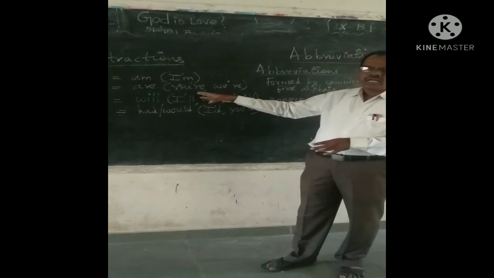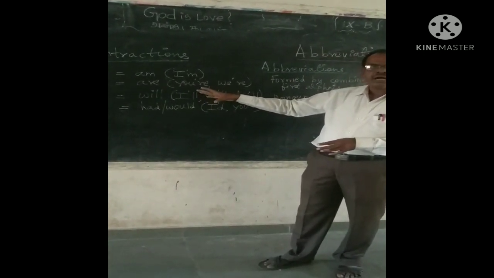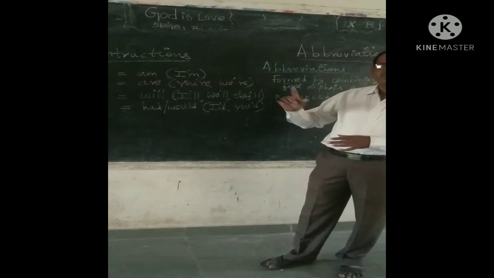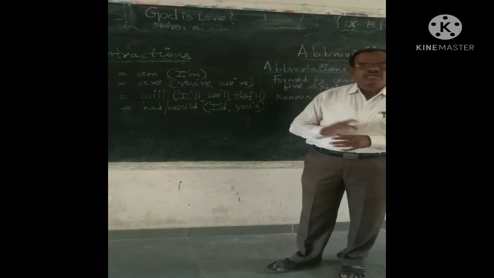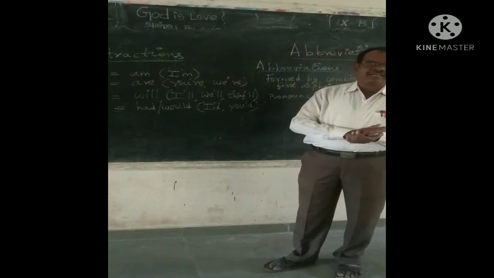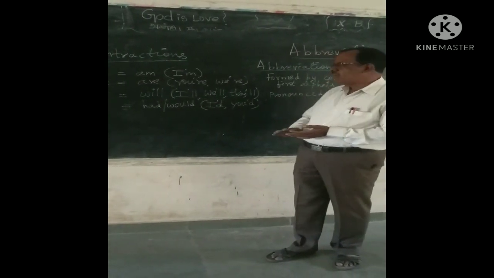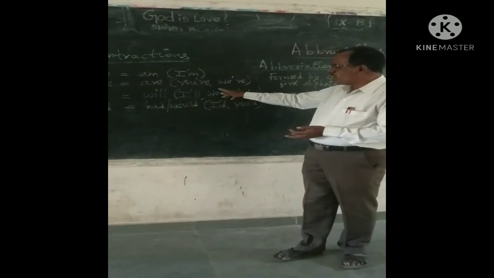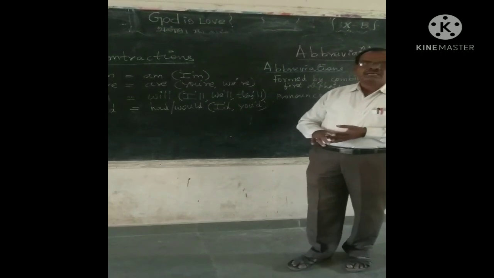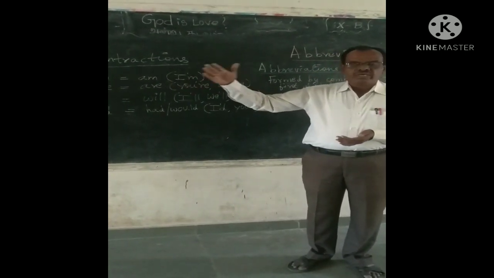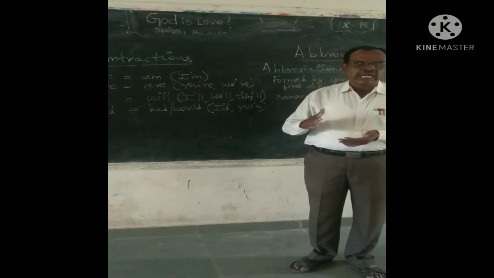This is I'll. Repeat, I'll. But in the longer form, it is pronounced as I will. But it gets shortened and pronounced as I'll. Similarly, we followed by apostrophe LL, it is we'll. Longer form we will, shorter form we'll.